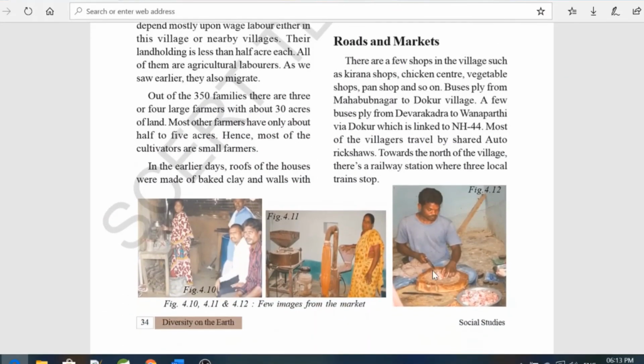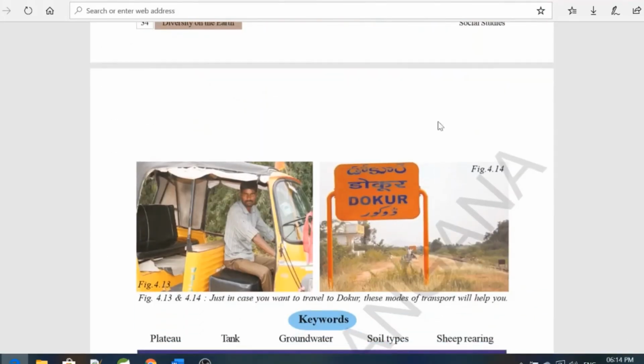Roads and markets. Which bus goes there? If you want to go to Dokur village, you have to take a bus from Mehbubnagar to Dokur village, or this one, Devarakadra to Vanapatri via Dokur, which is linked to NH44, a highway, and from there you take a shared auto rickshaw or an auto rickshaw. You also have a local train. There is a railway track here, and the local train goes to this village.